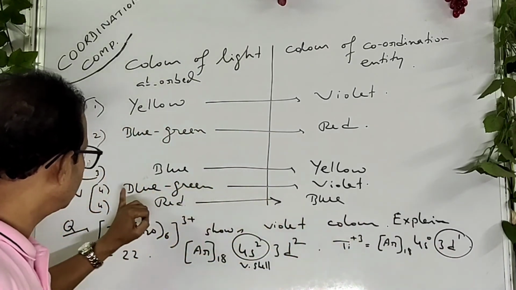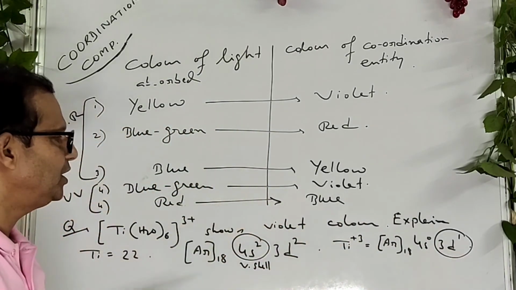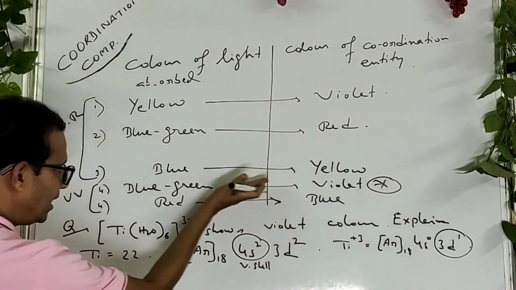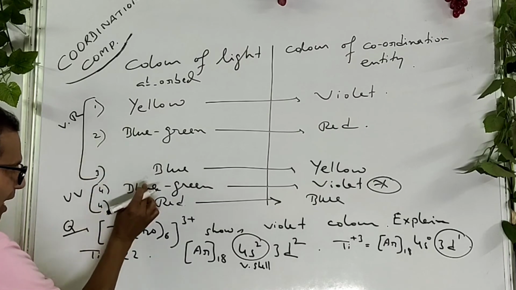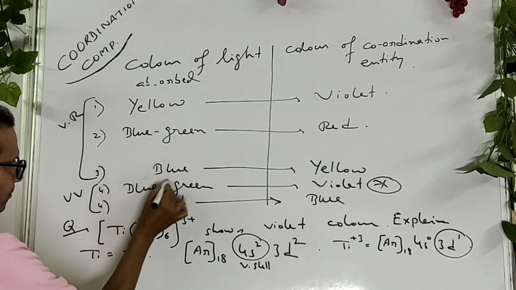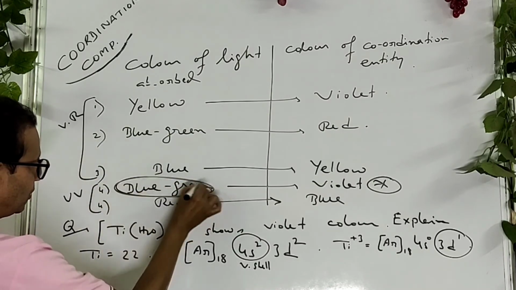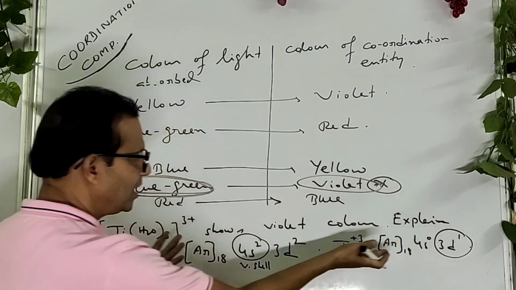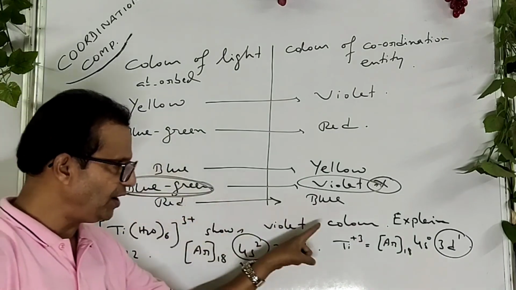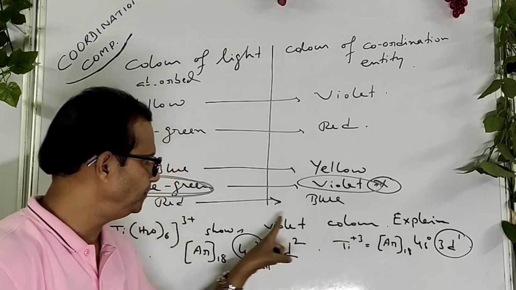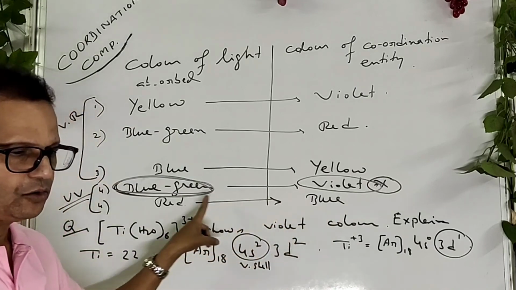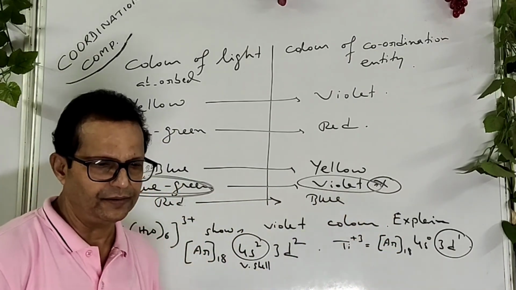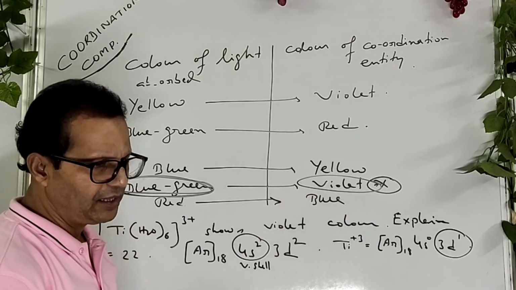And so it shows violet color. The question directly mentions violet color. So see the violet color range. You can write directly that it absorbs blue-green light in the UV region, that's why it shows violet color. That's the only answer. This is a very important question for your exam, okay? How do you explain the color? Clear? How do you explain the color?